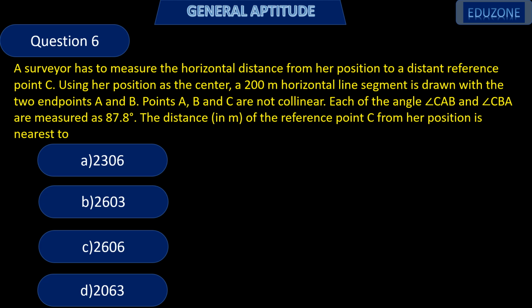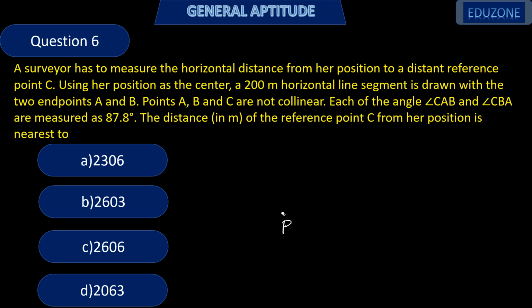A surveyor has to measure the horizontal distance from her position to a distant reference point C. Using her position as the center, a 200-meter long horizontal line segment is drawn with the two endpoints A and B. Points A, B, C are not collinear. Each of the angles CAB and CBA is measured as 87.8 degrees. The distance of the reference point C from her position is nearest to which option? Options are given below.